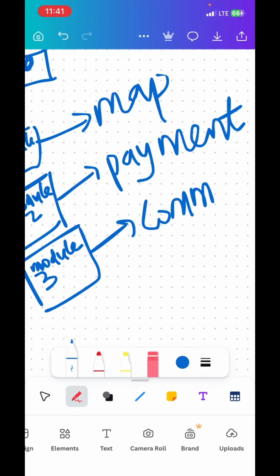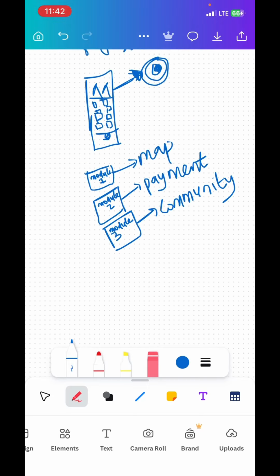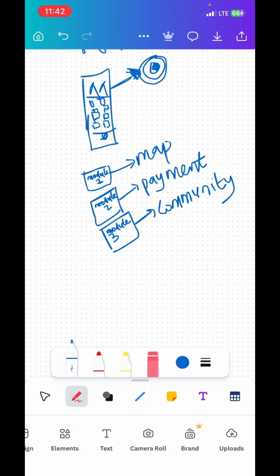Community. And the reason why I like NestJS is that you can start building your app piece by piece. It breaks down your app into smaller parts called modules, and you don't have to build everything at the same time. It gives you an organized way of building your app. So when I'm building my application, even if there's no payment yet, I can start with, say, let me build the map functionality, let me build the community, let me build the payment. One by one, I'm going to follow these steps.